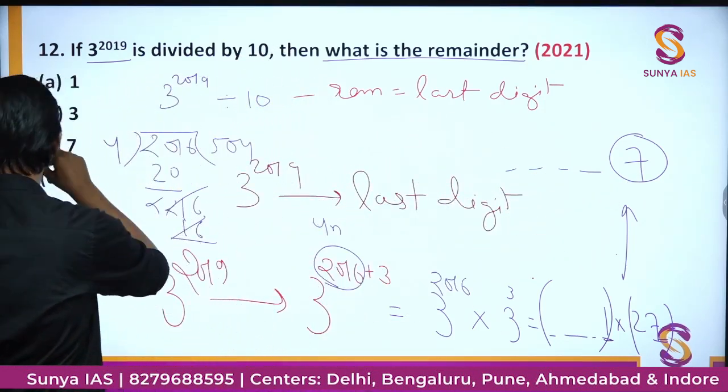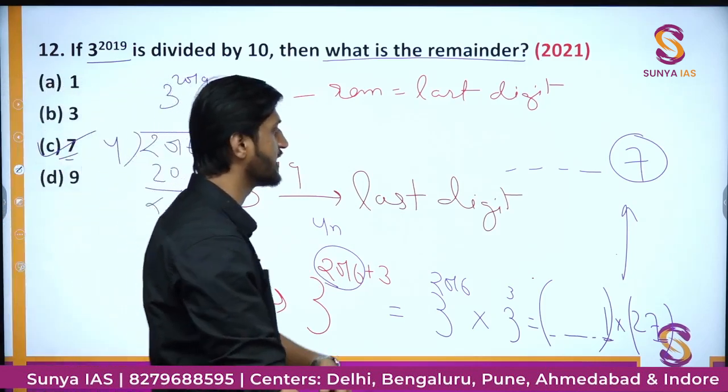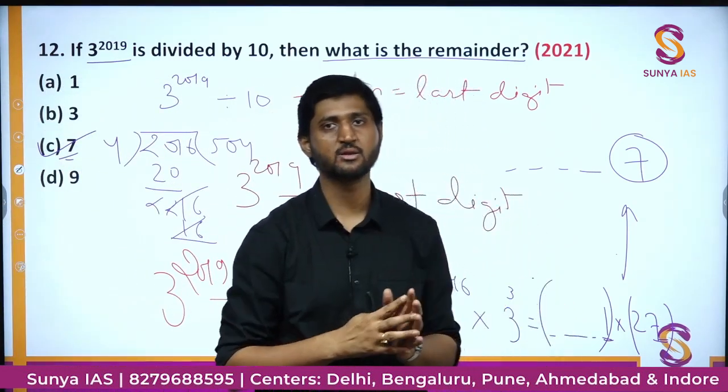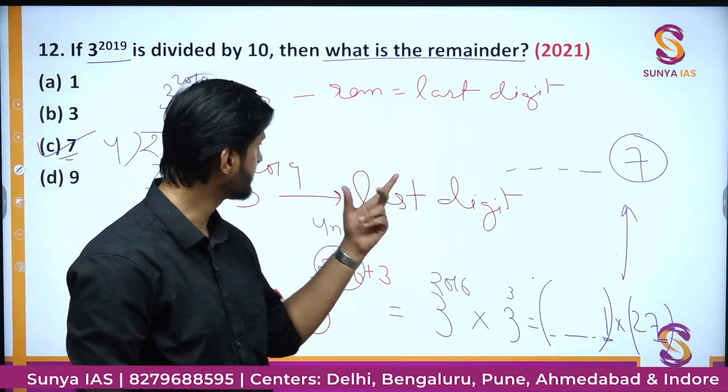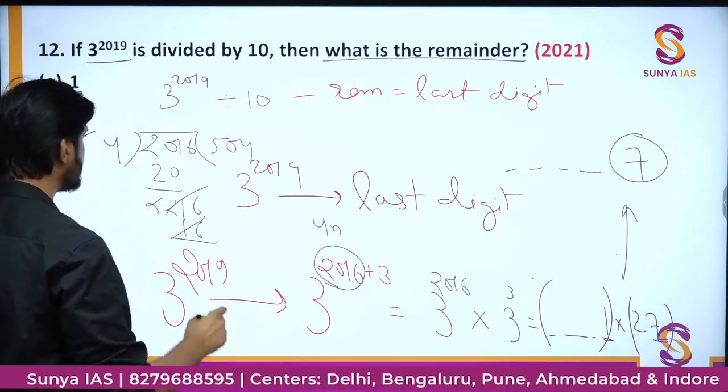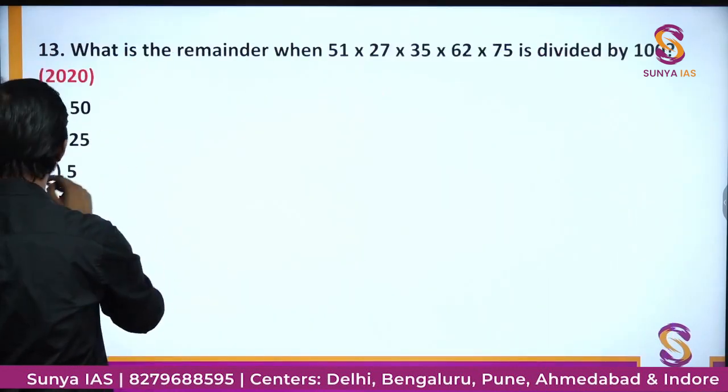So this was, guys, the concept of circularity in the exponents. Similarly, there is a pattern for 7 also, and there is a pattern for 2 also. That is something we are covering exhaustively, but here we have to keep the discussion brief.